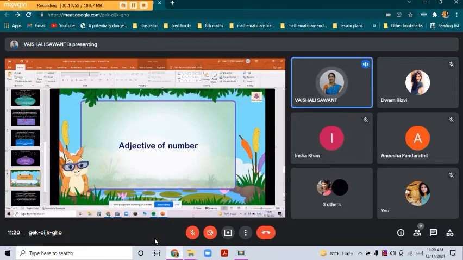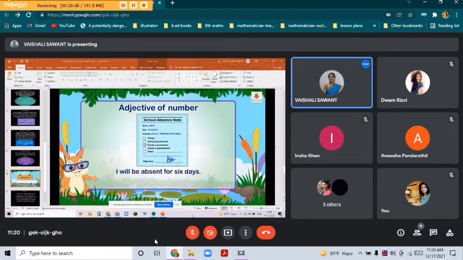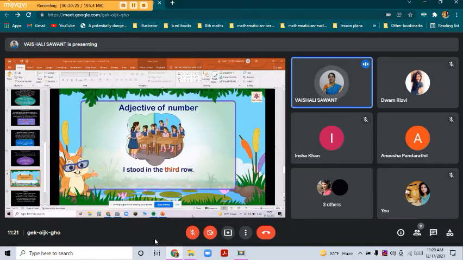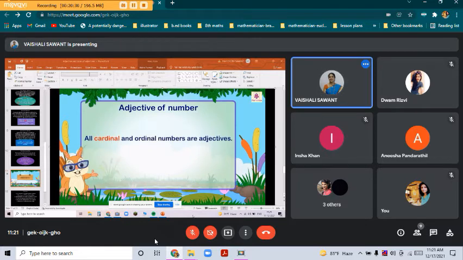Adjective of number. An adjective of number answers the question, how many? For example, I will be absent for 6 days. 6 answers the question, how many days? Adjective of number also answers the question, in what order? For example, I stood in the third row. All cardinal and ordinal numbers are adjectives.